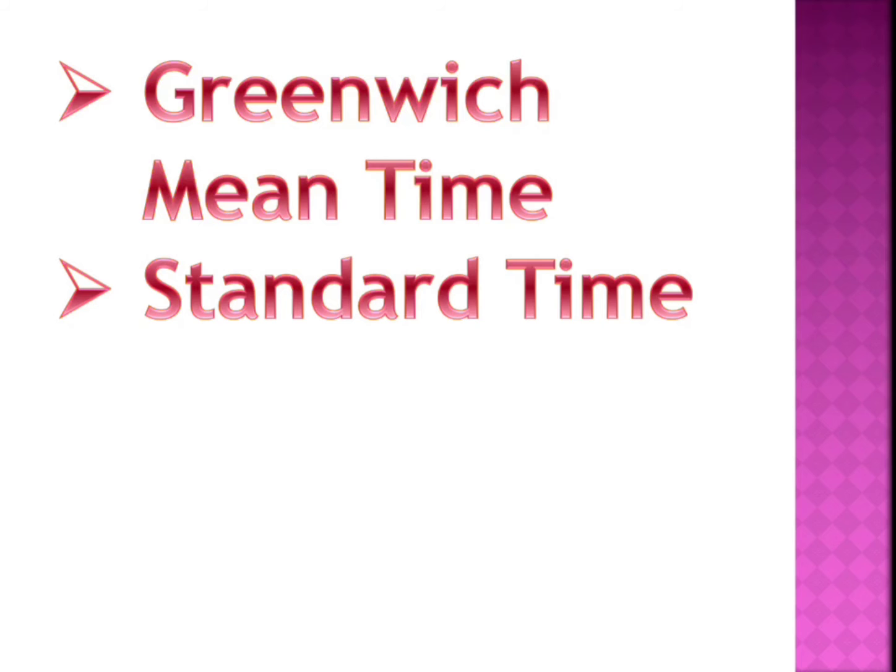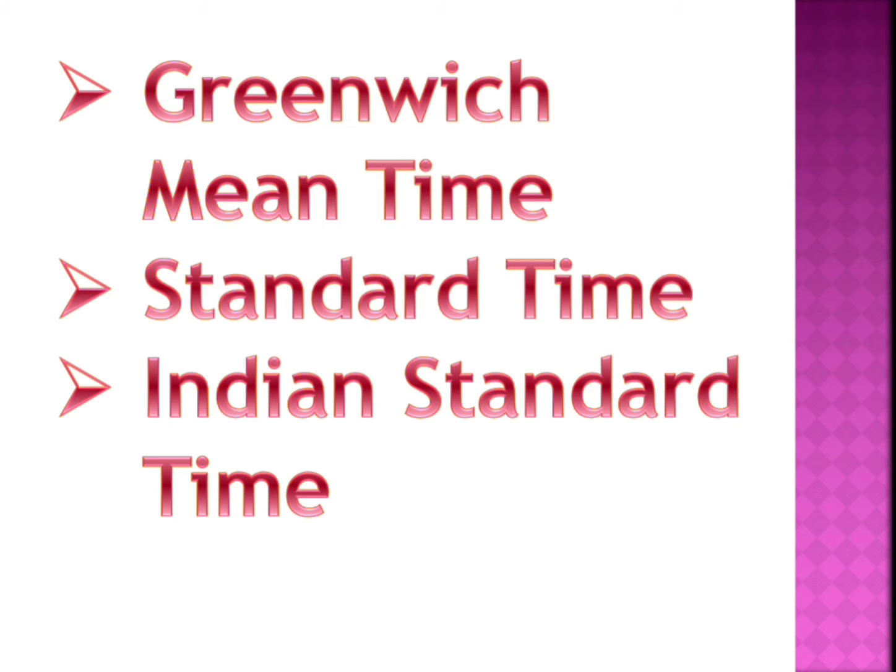If you see Indian Standard Time, it is 82 and a half degrees east. So we follow the time according to the longitude of 82 and a half degrees east. If you compare with Greenwich time, we are ahead by 5 hours and 30 minutes.